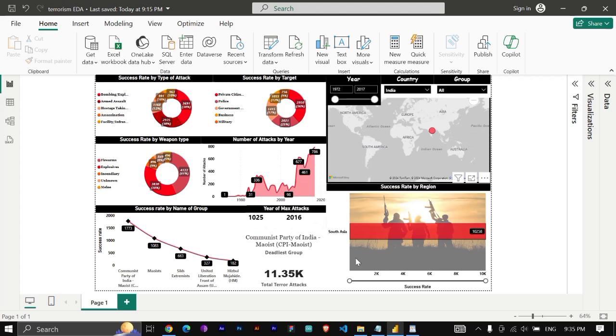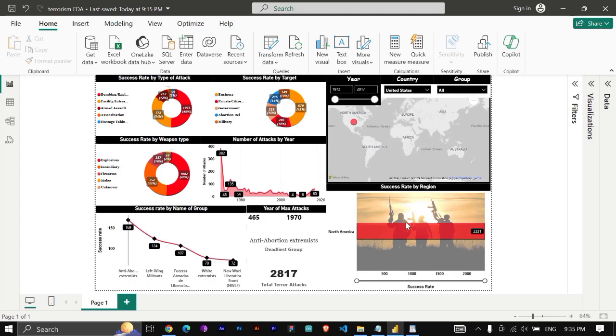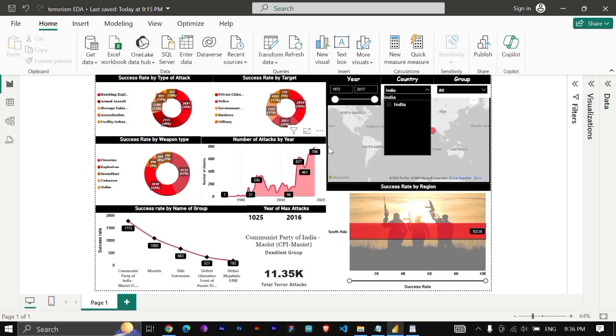I hope you have enjoyed it, and you can just see from different countries like the United States. I'll just zoom in. The deadliest groups are anti-abortion extremists and left-wing militants. The 1970s is the year in which the maximum attacks occurred in the USA, and there are few attacks in recent years. But in India, in recent years, attacks have been increasing. See, it's increasing.